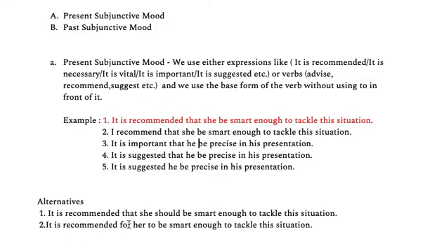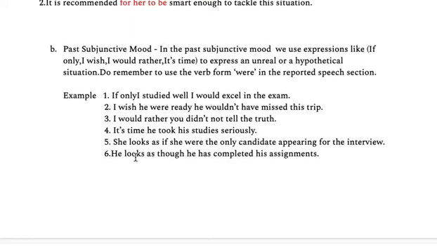It is recommended for her. So we have said for her, then we have to use the to infinitive, to be. We have to use to before the verb. So it is recommended for her to be smart enough to tackle this situation. So that's how you can use alternatives in the case of subjunctive mood, and that is present subjunctive mood. Quickly, we'll go to the past subjunctive mood.